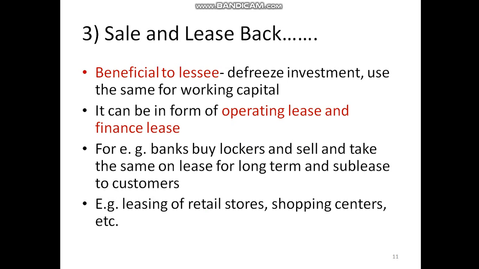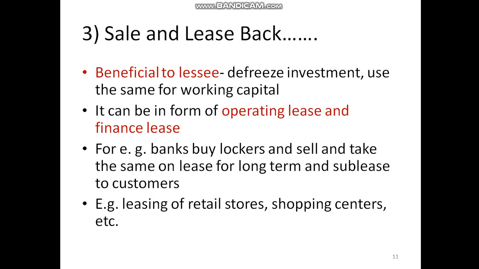This lease can be in the form of operating lease and finance lease. If the option is not given, then it's an operating lease, and if the option is given to buy the asset at the end of the lease, then it's a finance lease. Generally, the option is given at the end of the term to buy the asset. The best and the most popular example is banks. Banks enter into sale and lease back type of lease agreement. They buy lockers, then they sell the same to the lessor, and the same assets they take on lease from the lessor, and then they sublease these lockers to the customers.